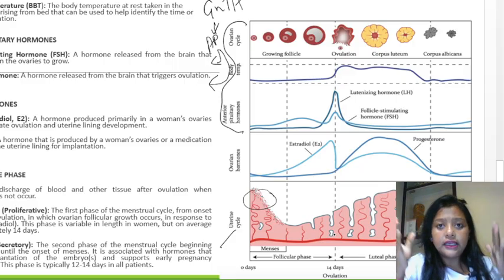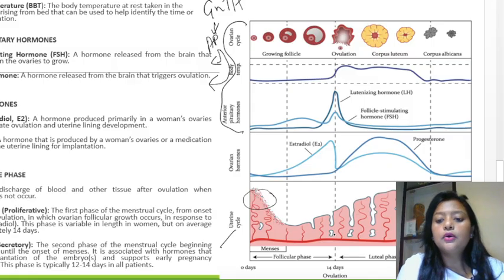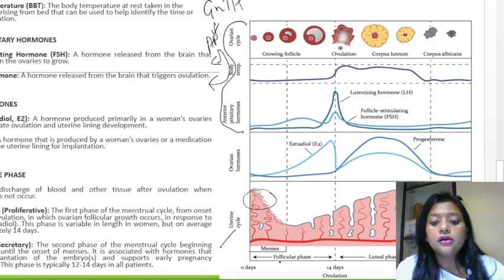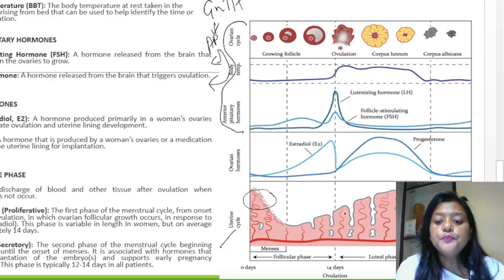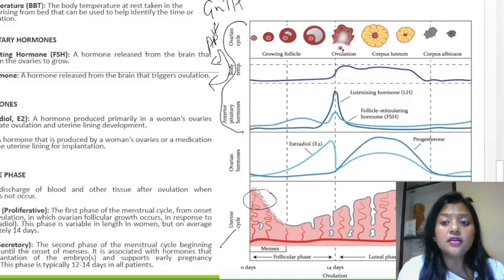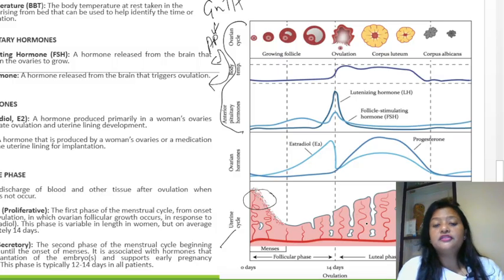They form the uterine layer, the endometrium lining. So this is occurring in the uterine cycle. You can see in this follicular phase, or proliferative phase, the follicles are growing. Then it moves on to the ovulation part. When ovulation is occurring in the ovarian cycle, what happens in the uterine cycle? This is the time when fertilization is occurring.